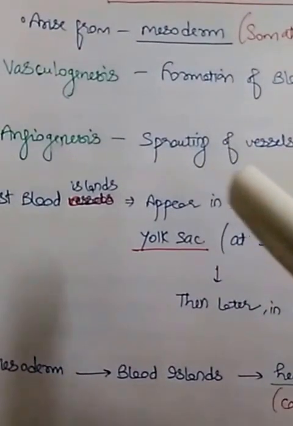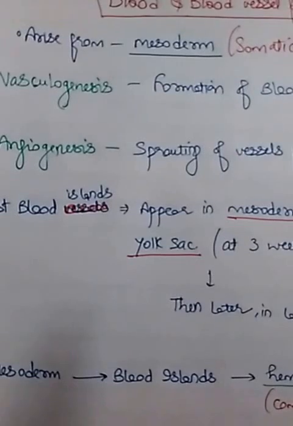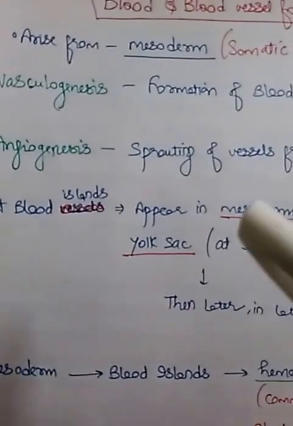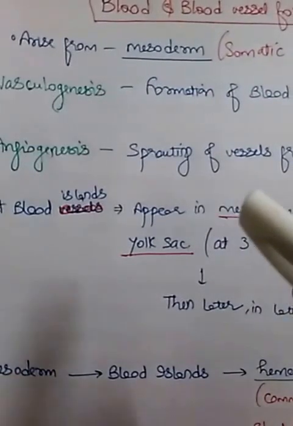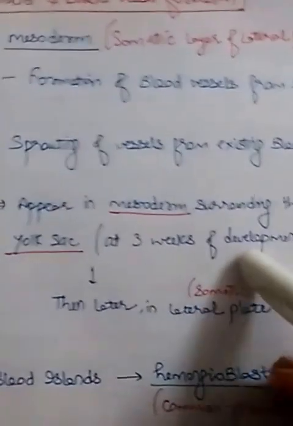And now, what is the difference between vasculogenesis and angiogenesis? Vasculogenesis is the formation of blood vessels from blood islands, and angiogenesis is the sprouting of new vessels from previously existing blood vessels. Okay, now how does it start?